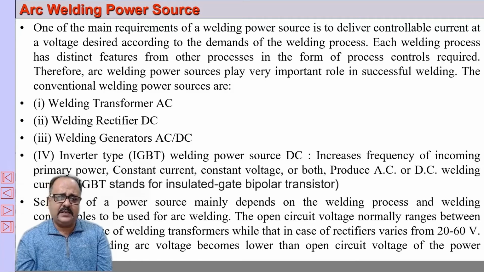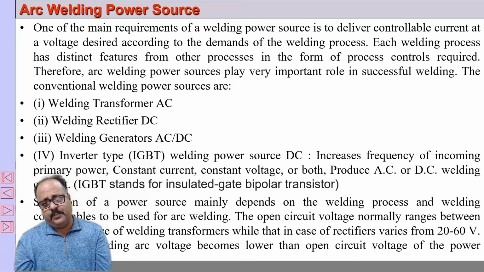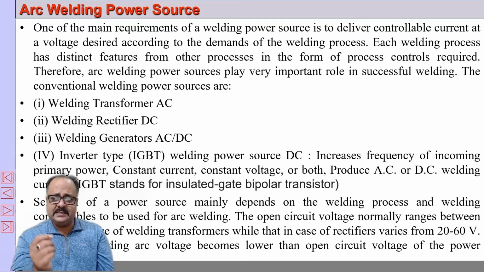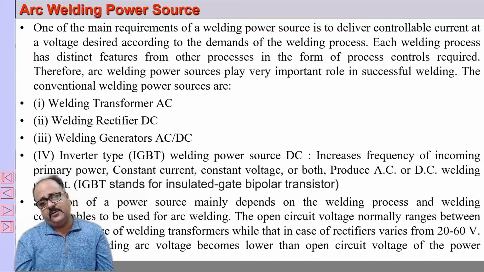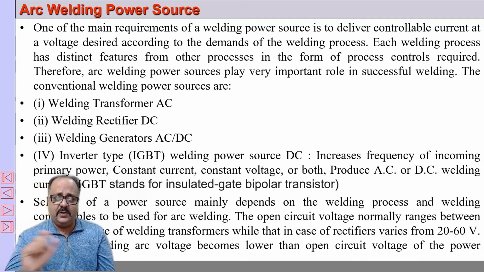Another advantage of the IGBT type welding power source is that we can play with the current. We can increase the current at a particular point where the amperage needs to be high. So that type of manipulation is possible, and we can supply the current in a particular waveform that we require for a particular welding process.